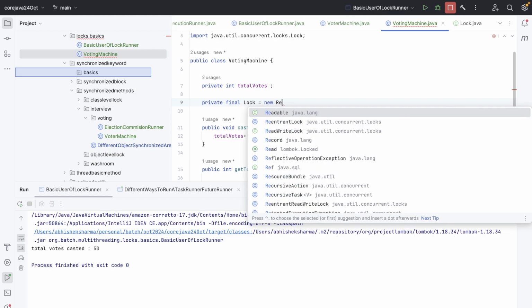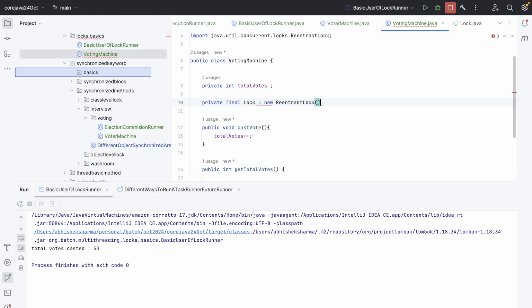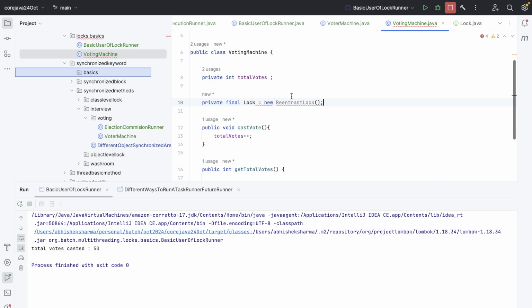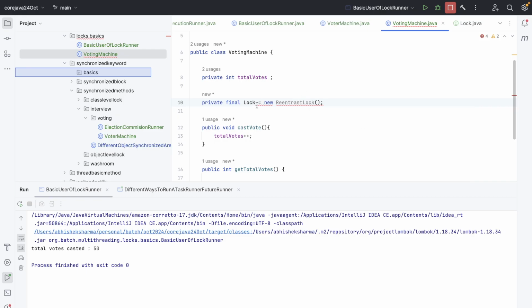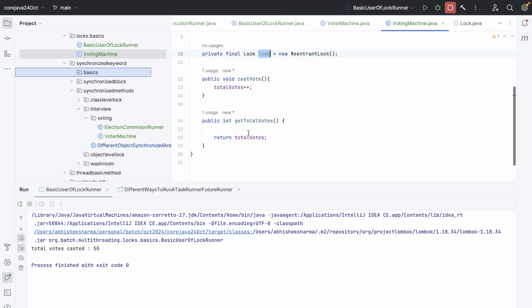ReentrantLock. All right, static. Okay, return type required. Why return type required? Private final. Okay, my bad. Okay, cool. So the variable was not there. Cool. So we have the lock, and how to use this lock.